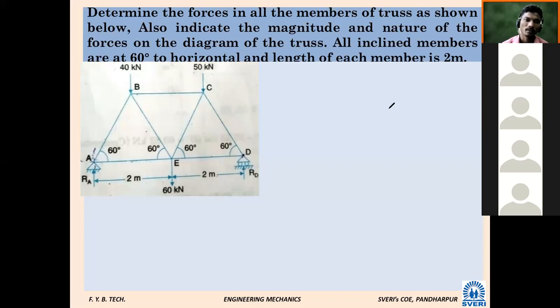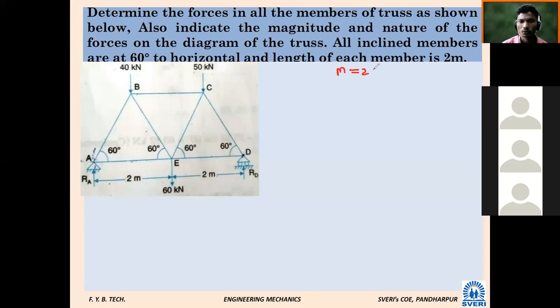So M and J are known. Now actually it is not necessary, but will you check? M is equal to 2J minus 3. How many members are there? 7. How many joints are there? 5. So 2 into 5 minus 3, how much is it? 7. So what is the type of truss or frame?